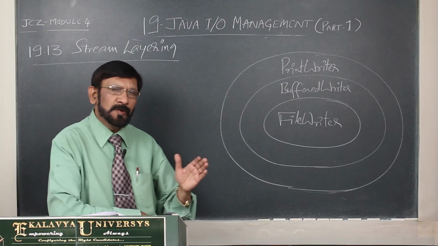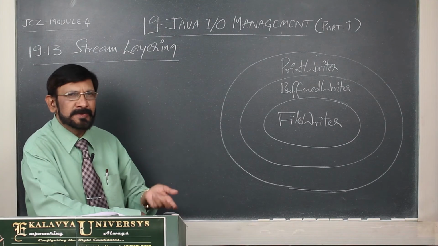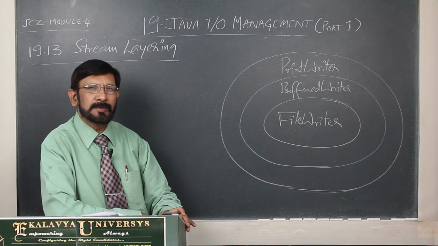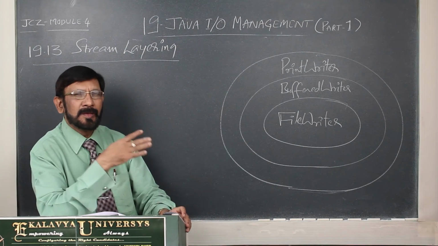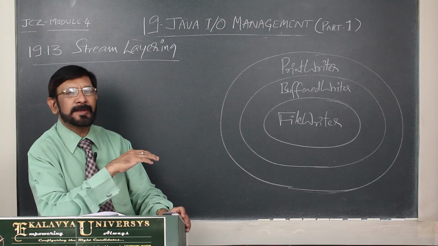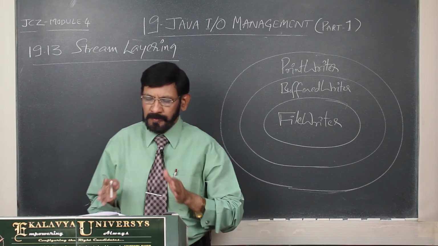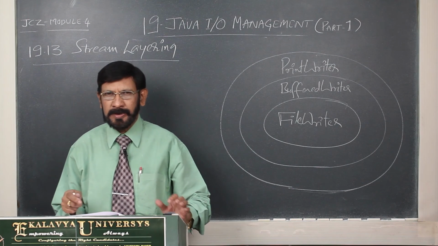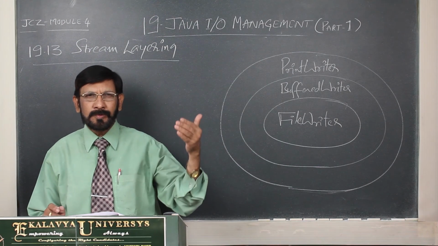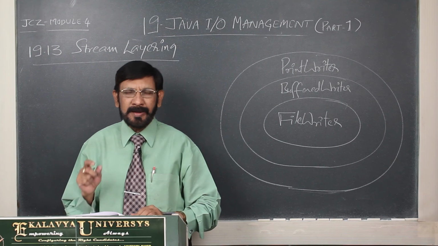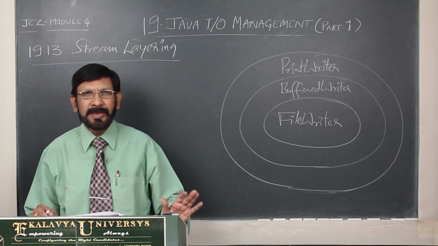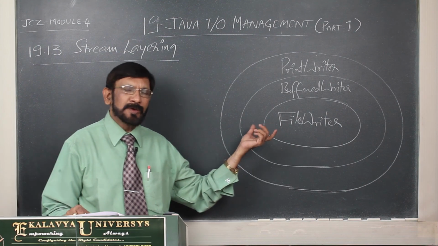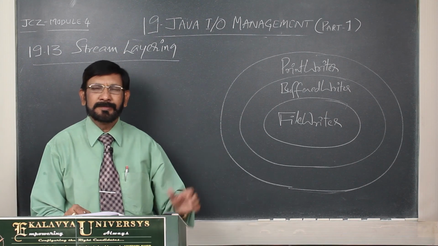That is why, in view of optimizing the efficiency of the program, this layering must be used. But for simple tasks, you need not go for this layering. So now first focus on the 6 demos. I am going to explain them one by one. If you understand them and write them, they are simple programs only, then you will be fully tuned up with this, and you can digest this concept very easily.